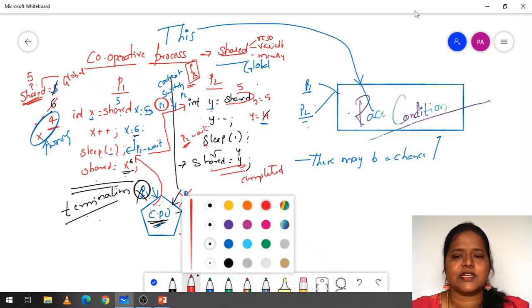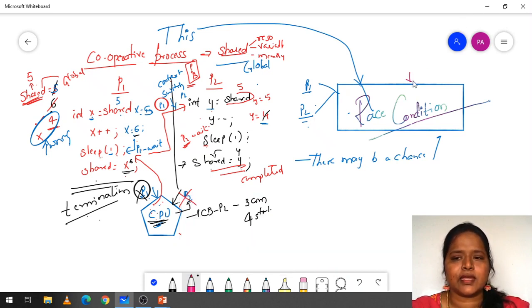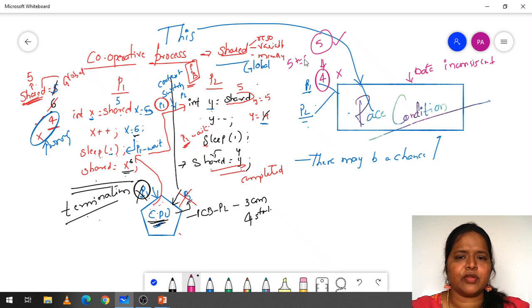So what problem do we face in a race condition? The data will be inconsistent. Actually the answer should be 5, but we get the answer 4, which is very wrong. If 5 is incremented we get 6, and if 6 is decremented we get 5, but we get a wrong answer. So this is the race condition.